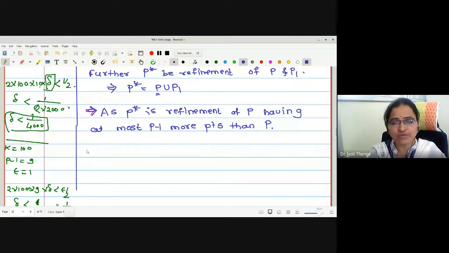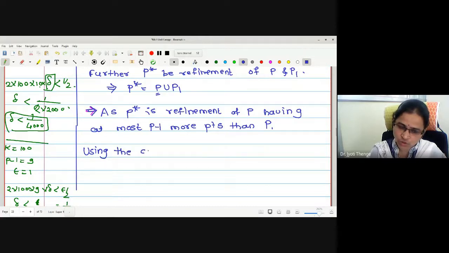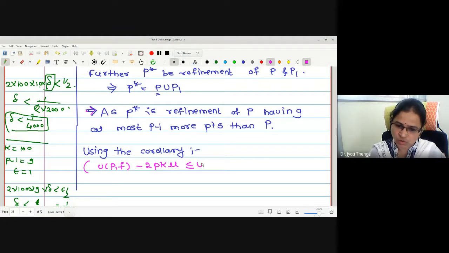Now we have proved one corollary in the last few lectures. What is the corollary? Let me write the statement. Using the corollary, let me repeat it here: UPF minus 2PK mu is less than or equal to UP star F, which is less than or equal to UPF, right? We have proved it.